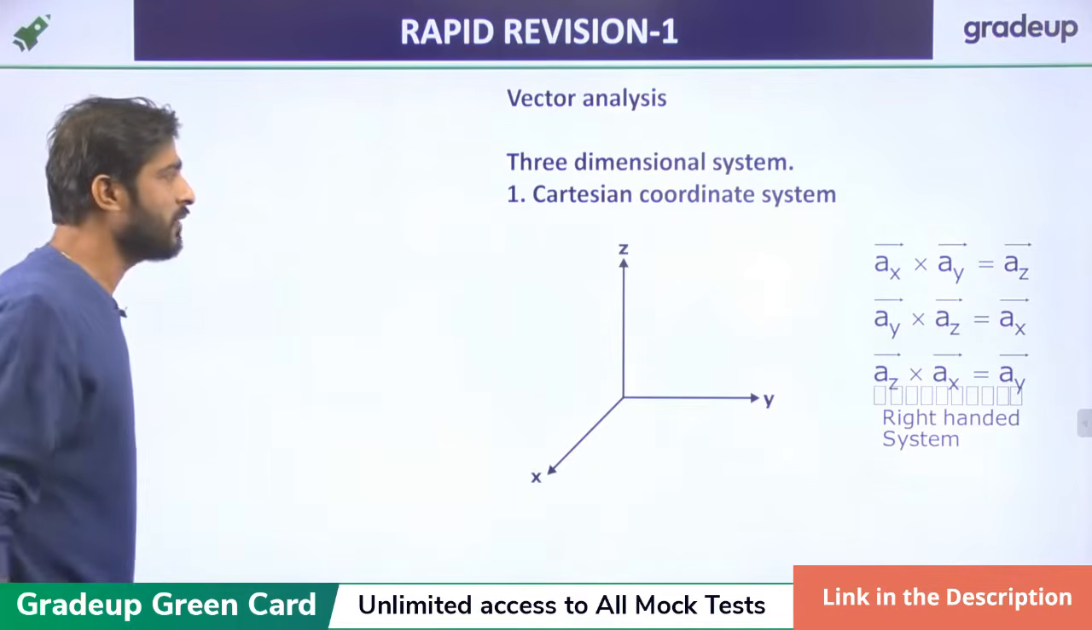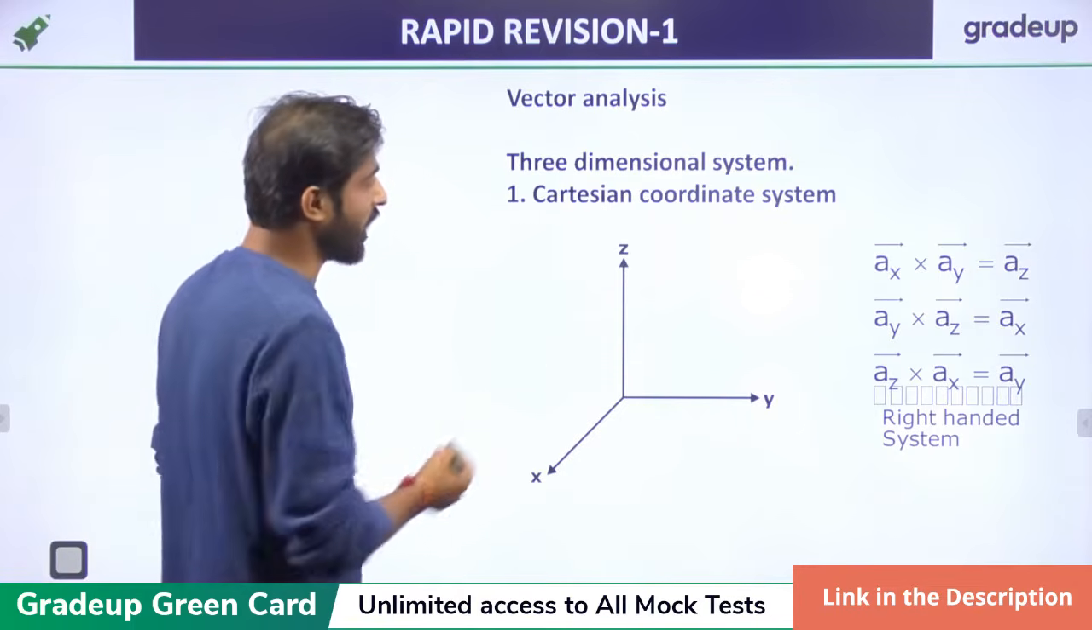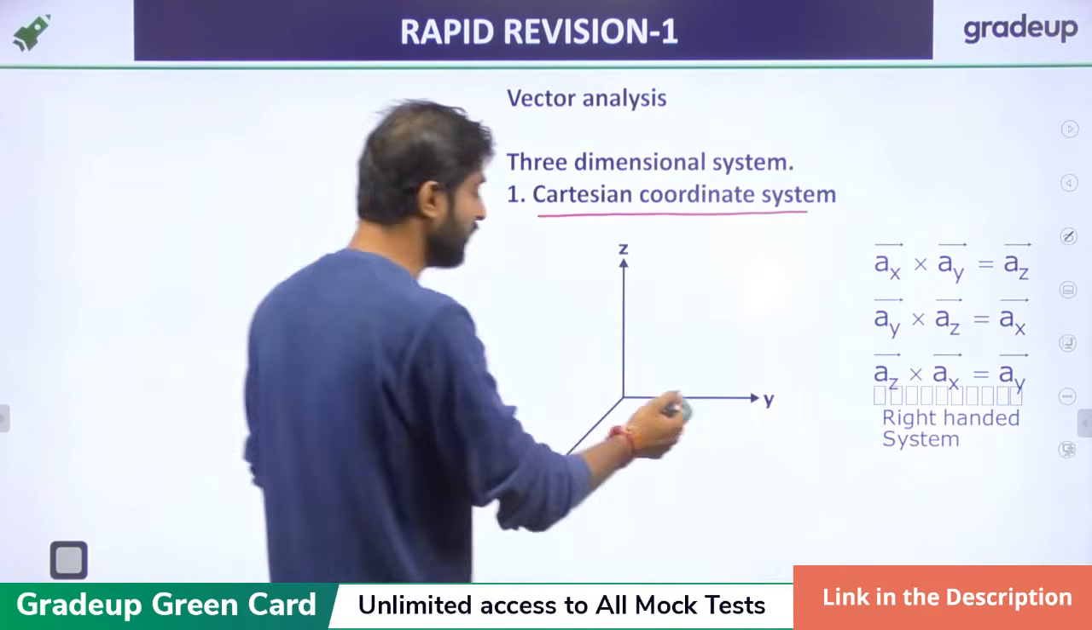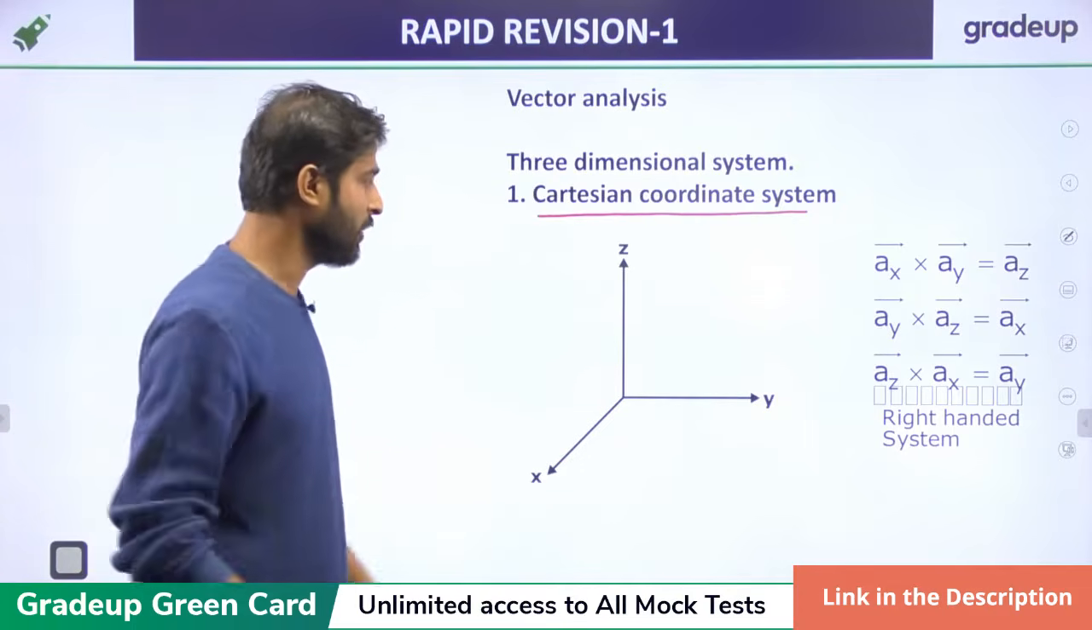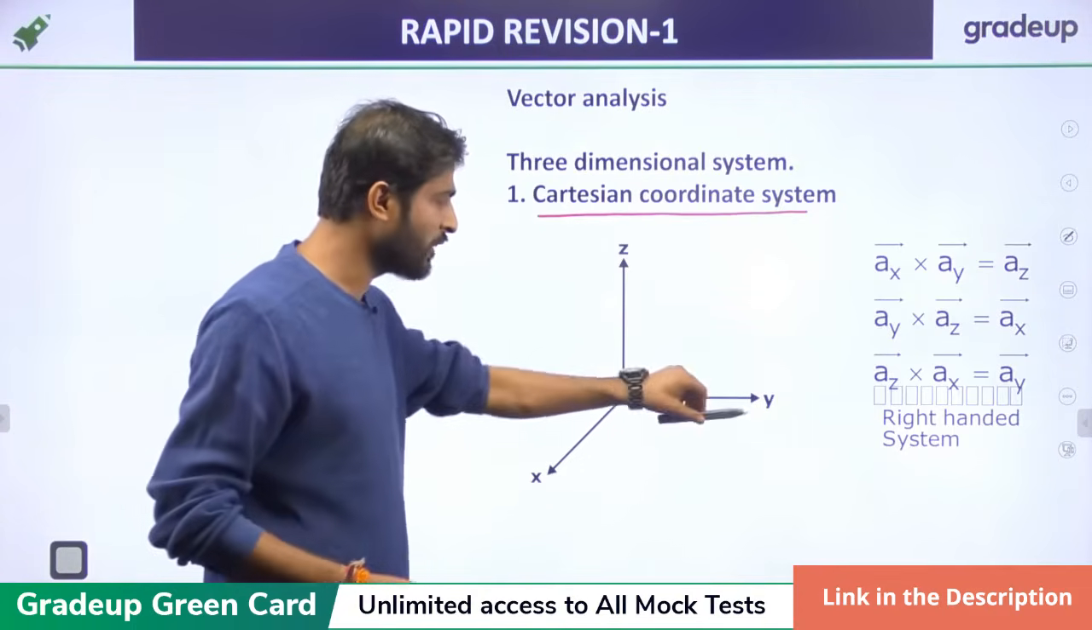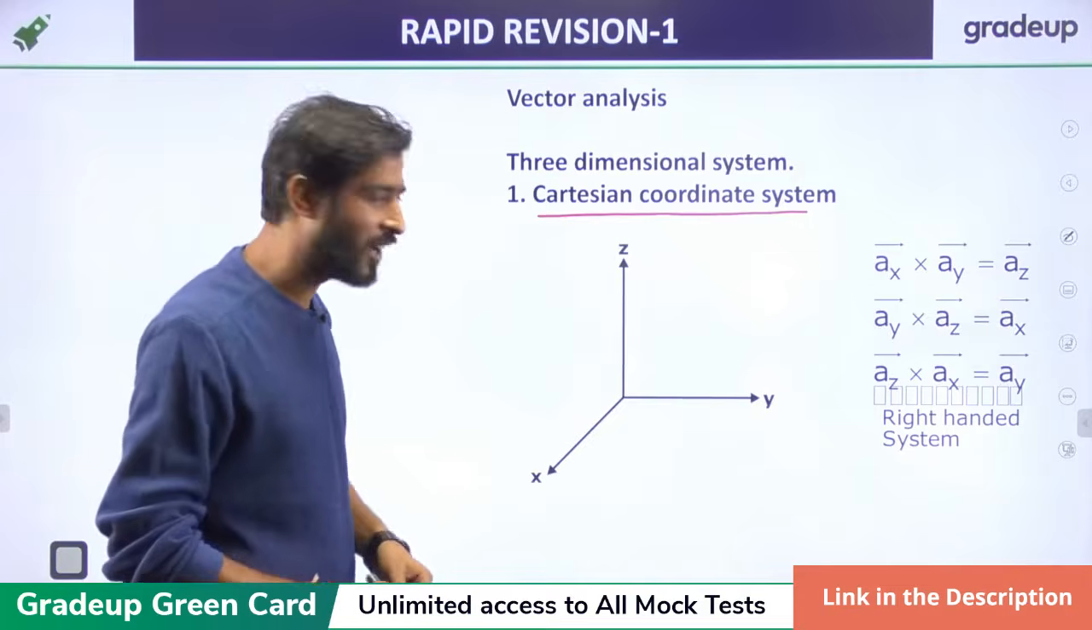So if we deal with vector analysis for the Cartesian system, it is a 3-dimensional coordinate system. One axis is x, another is y, and the third is z.